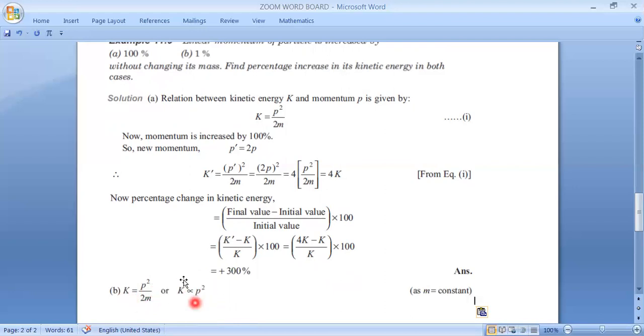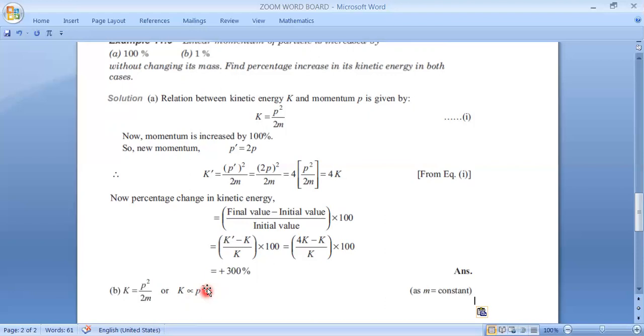And 2m is constant. It means kinetic energy is directly proportional to P square. This term is very important. What is the power here? 2. It means if momentum is increased by 3%, the kinetic energy will be increased by that power times the percentage change. It is 2, na? So 2 into 3% means 6%. Okay, I think you can recall it now. If it is P cube, it will be 3 times. If it is P to the power 4, it will be 4 times the increase.